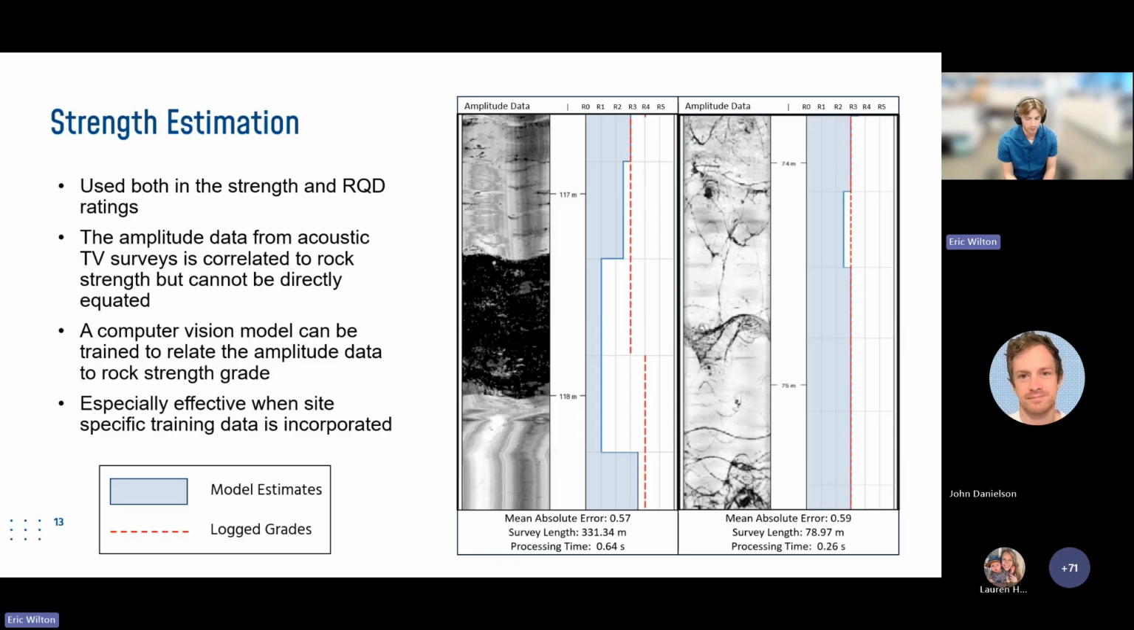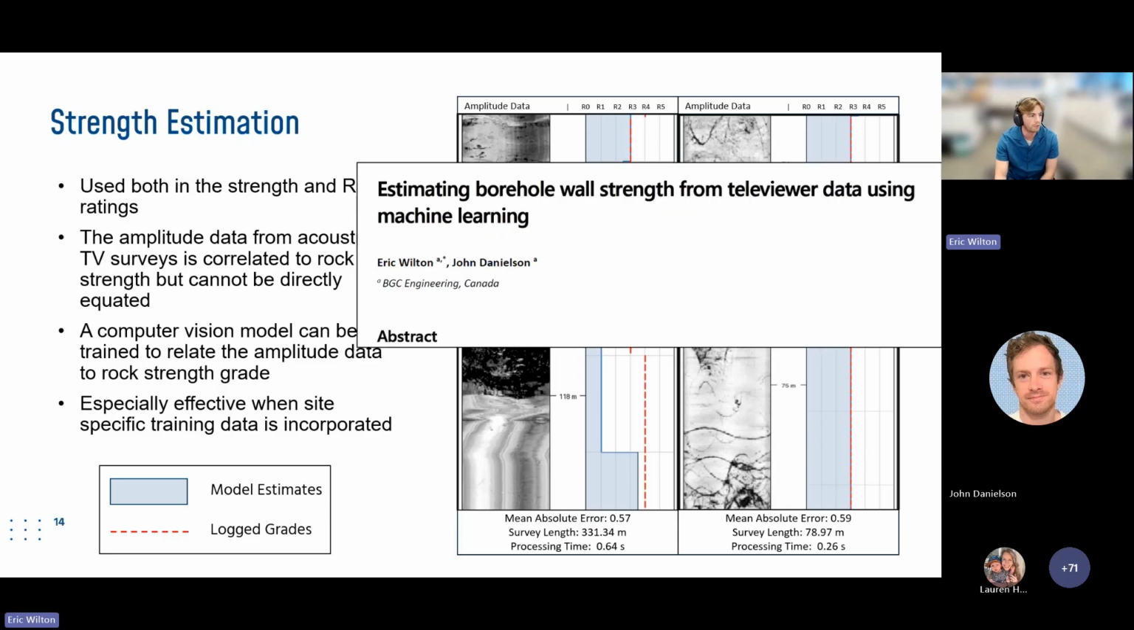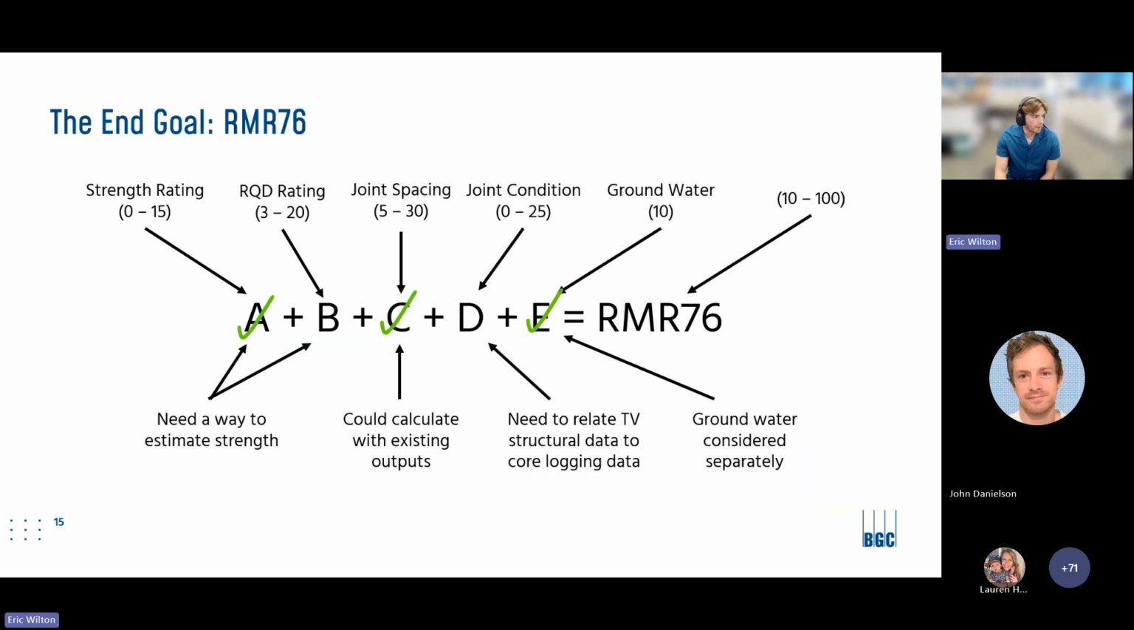And yeah, we found pretty good success, and I won't spend too much more time talking about this. I was just presented yesterday a paper that we had published online about this model. It's free and available, so if you're interested in this, you can look it up. So if we have strength, we can then check off the strength rating as one of the constituents for RMR.